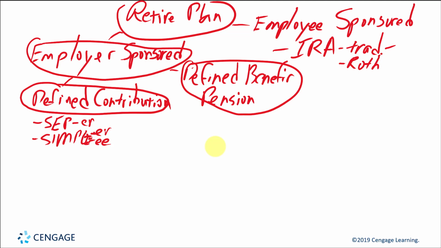And there's dollar limits mentioned that we'll see on the next page that can go into these plans. Another type of defined contribution plan, and this name may apply to everything here, is profit sharing plans. Sometimes the old plans are called KEOGH plans or HR10 plans. These are old-fashioned names, but some of them are still in existence.